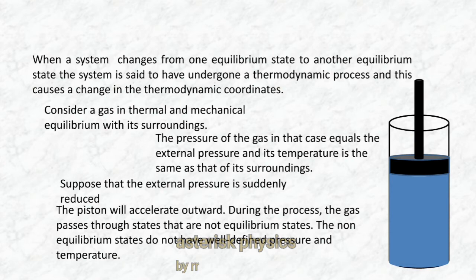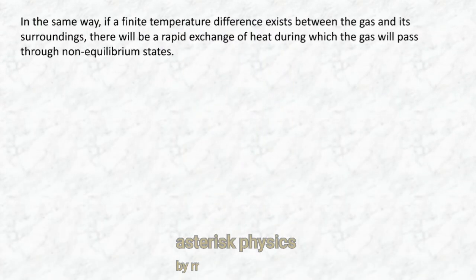The non-equilibrium states do not have well-defined pressure and temperature or thermodynamic coordinates. We can't define the thermodynamic coordinates for non-equilibrium states. So when the process is so fast, the system passes through intermediate states which are not equilibrium states. In the same way, if a finite temperature difference exists between the gas and its surroundings, there will be a rapid exchange of heat during which the gas will pass through non-equilibrium states.